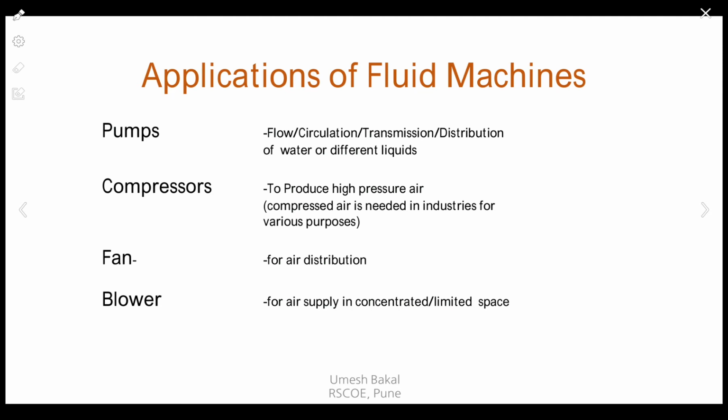Compressed air is needed in industry for various purposes. Fans are used particularly for the distribution of air, to circulate air properly and to make proper uniform mixtures. Whereas blowers supply to a concentrated or limited space.